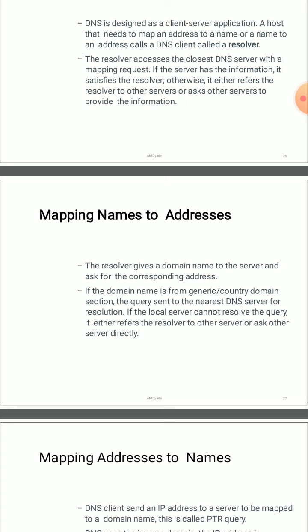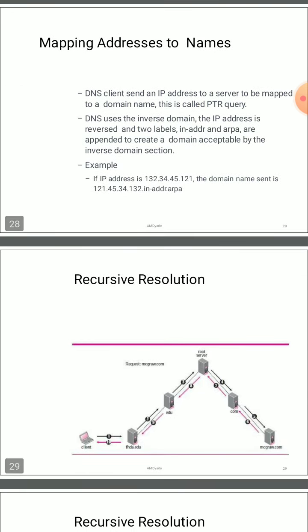If our local server is going to resolve your query, then it will send that response message back to your client. If it is unable to resolve your query, it will directly send that request to the main server, from where it will definitely get the IP address and resolve your query. So we'll go to the next second type, mapping address to name.